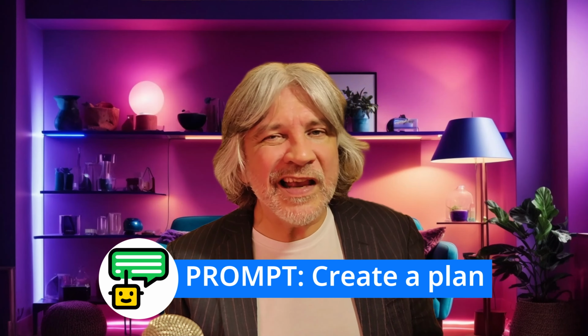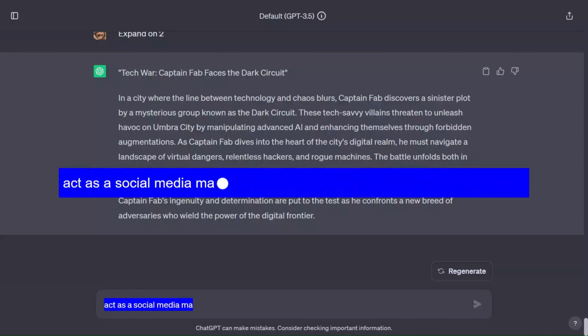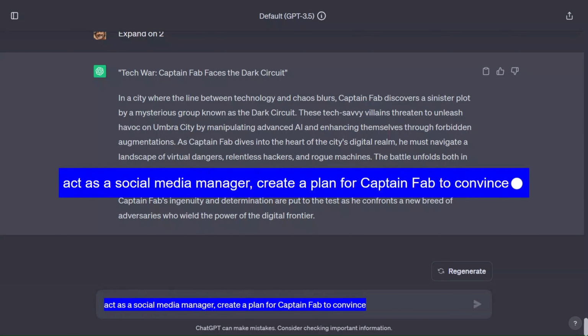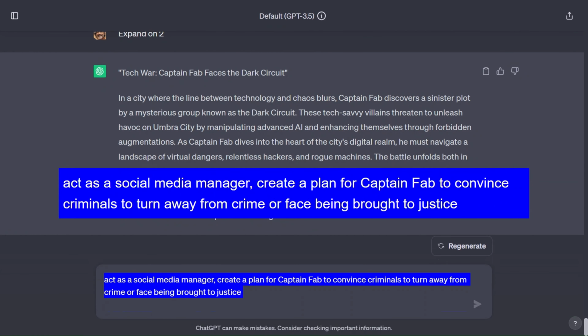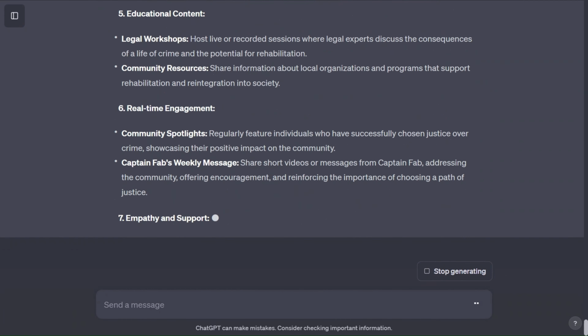If you've got a particular goal that you'd like to achieve, breaking it down into a step-by-step plan is a really good way to achieve it. And of course, ChatGPT can help you do that. Act as a social media manager. Create a plan for Captain Fab to convince criminals to turn away from crime or face being brought to justice. Use relevant roles to create a plan that's tailored towards where you're trying to get, and use refinement to expand it and fill in the details as you go along.